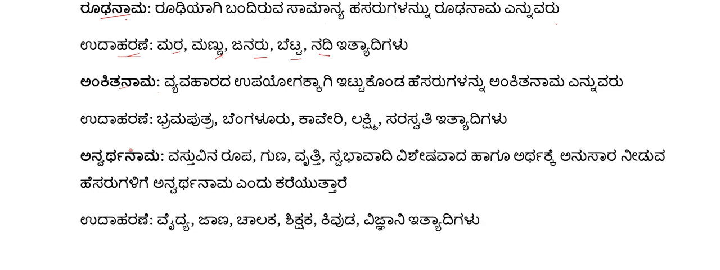Brahmaputra, Bengaluru, Kaveri, Lakshmi, Saraswati. All these are different names which uniquely identify that person or that thing. So that is why it is called Ankita Nama, which means proper noun.